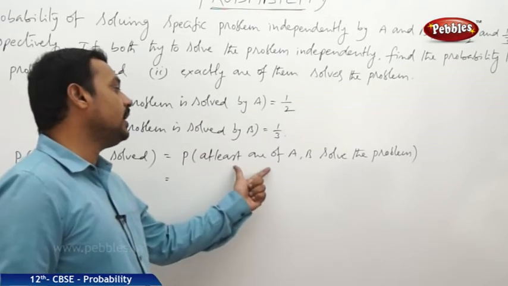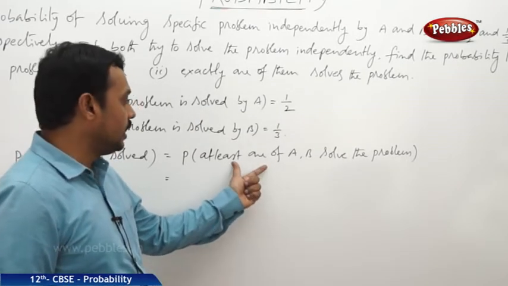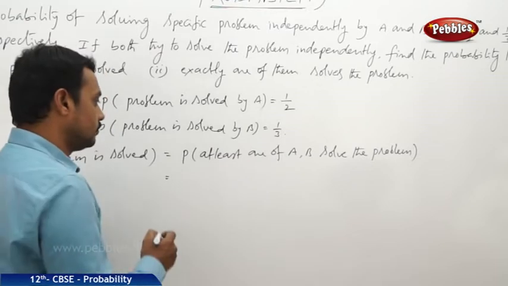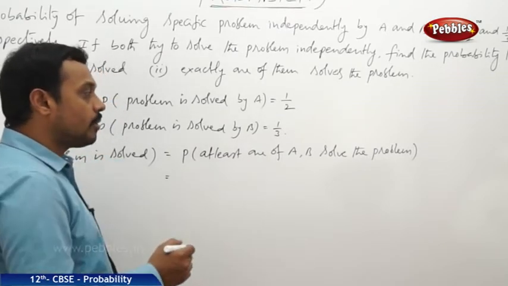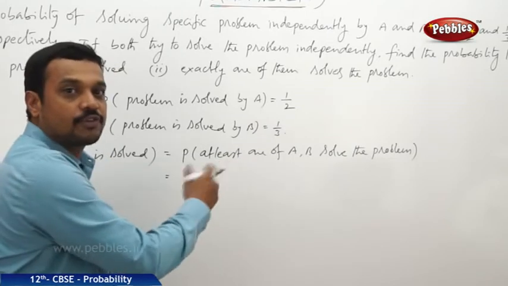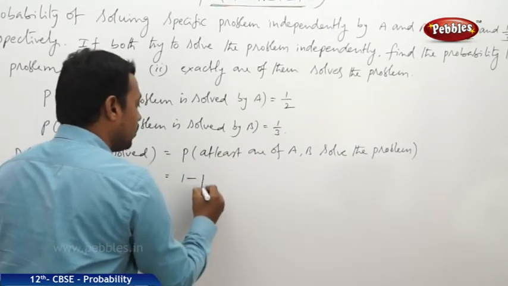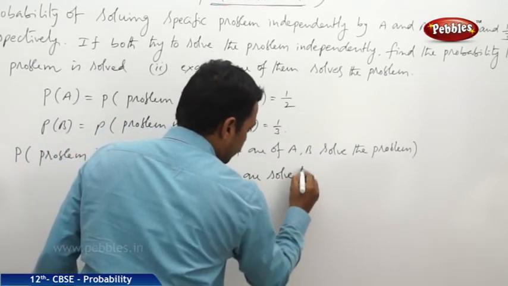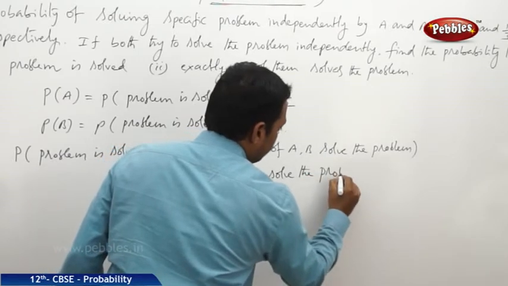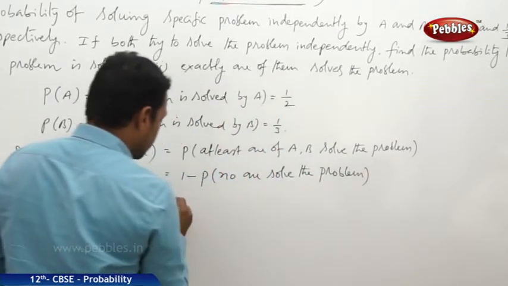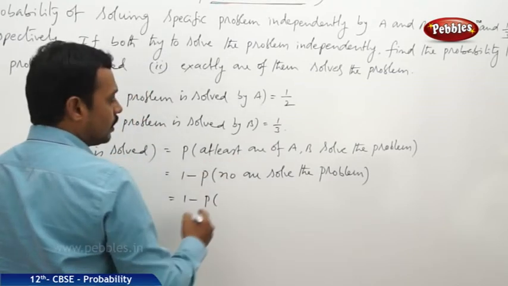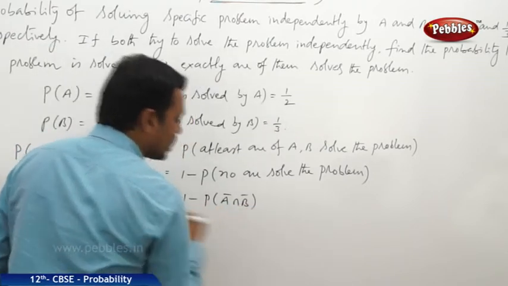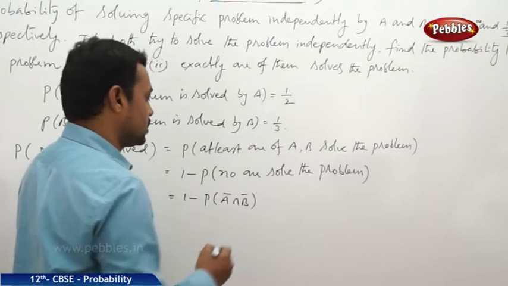And what is the complementary event to this? The complementary event of at least one of A comma B solving the problem is no one solving the problem. So let us find the probability of its complementary event and subtract from 1. That is, we can write it as 1 minus the probability that no one solves the problem. That is equal to 1 minus, no one solves the problem, neither A nor B solves the problem. That is the probability of A bar intersection B bar.